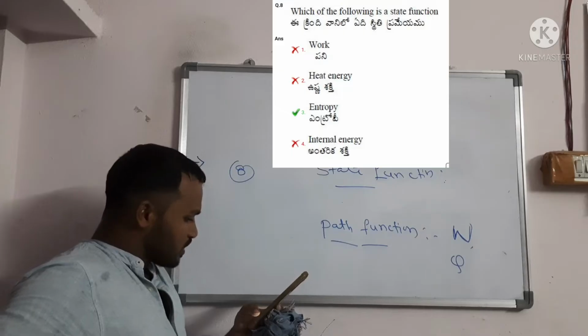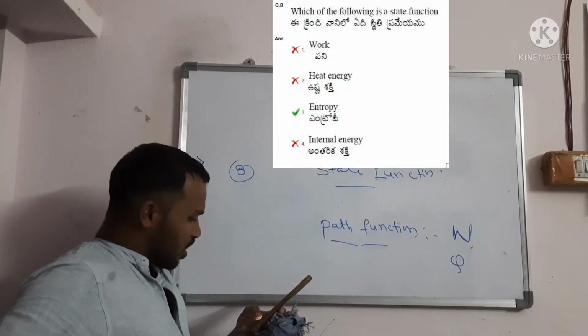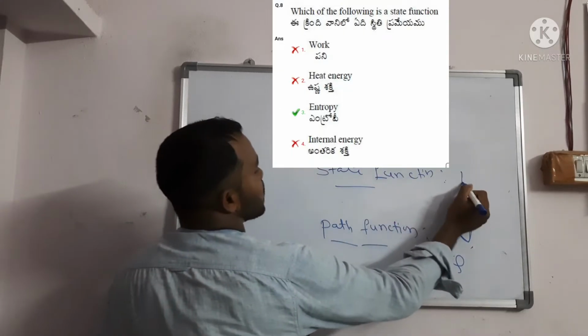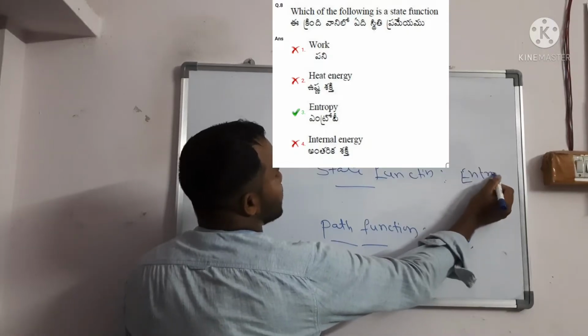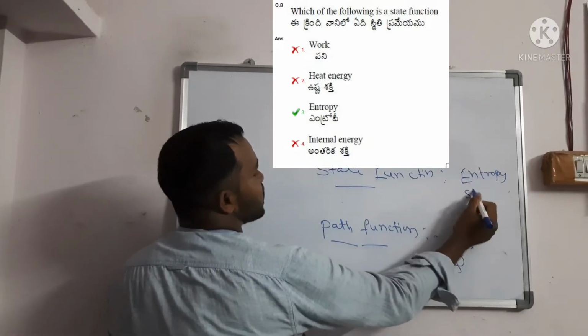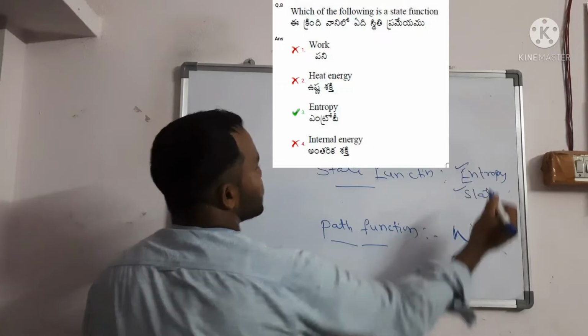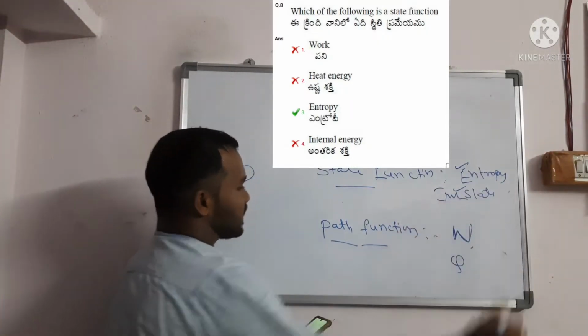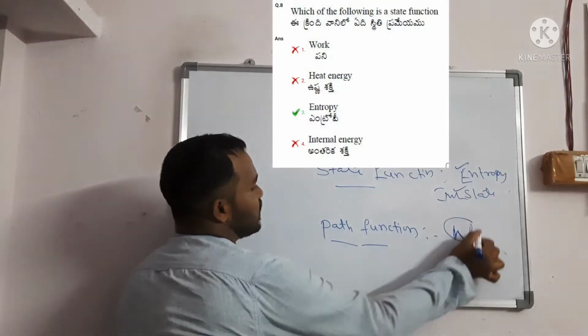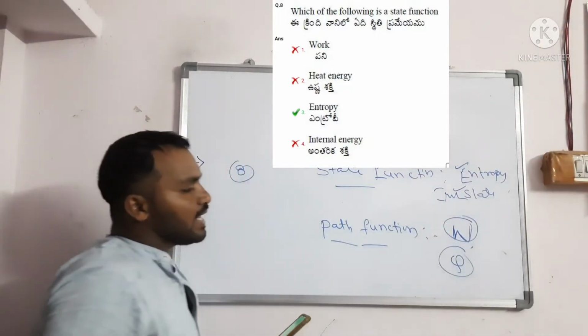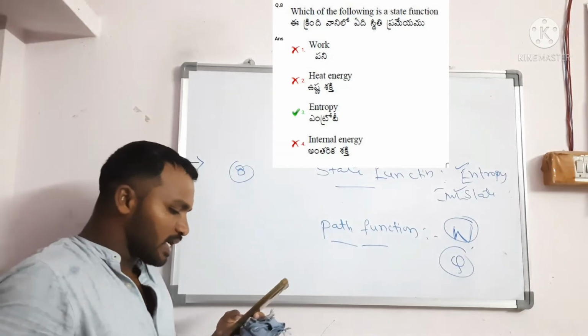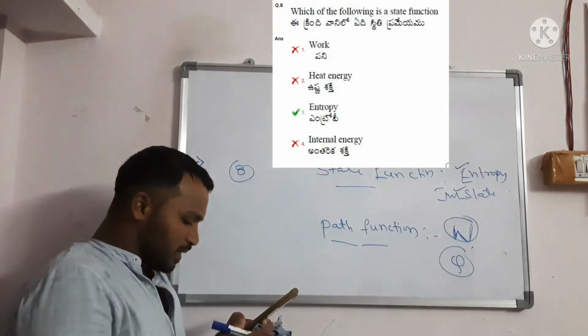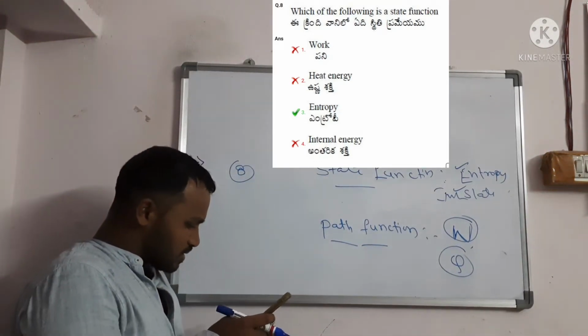So the question has the wrong options given. Which ones are the correct state functions? Entropy and internal energy are state functions, so two options are correct. Generally you should remember here that work and heat are path functions. You should write that work and heat are path functions. This is question number 8.